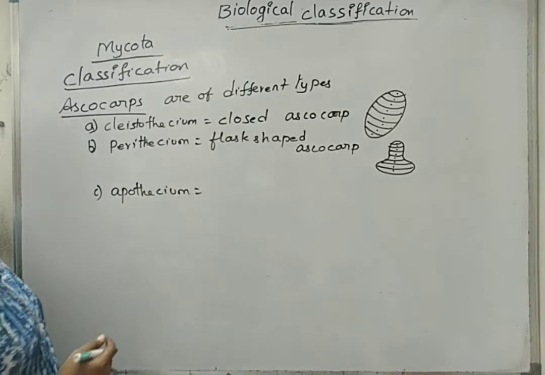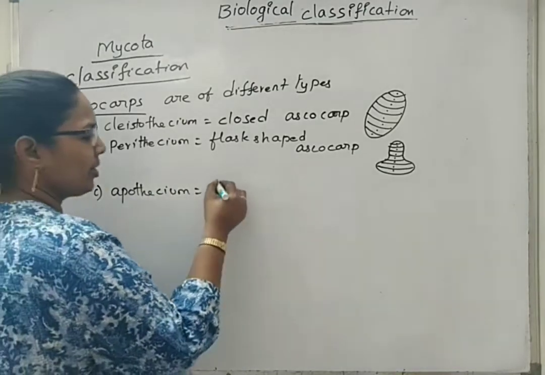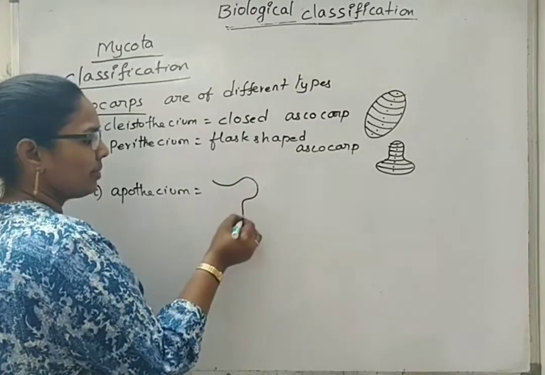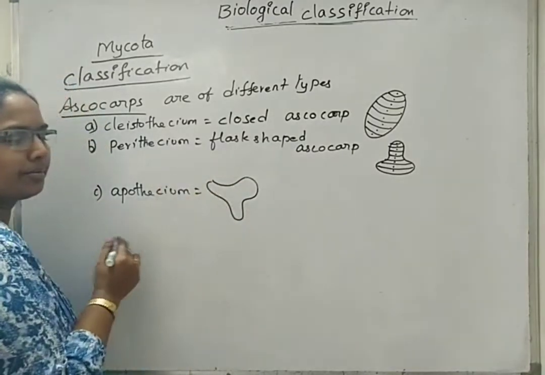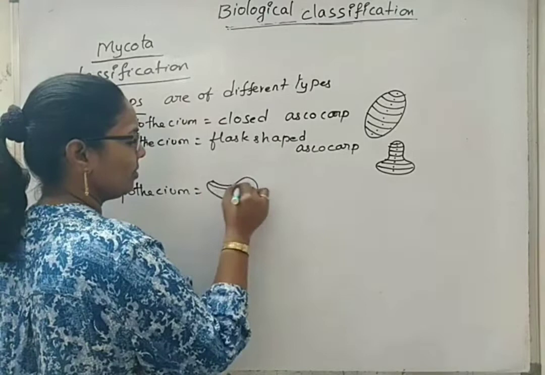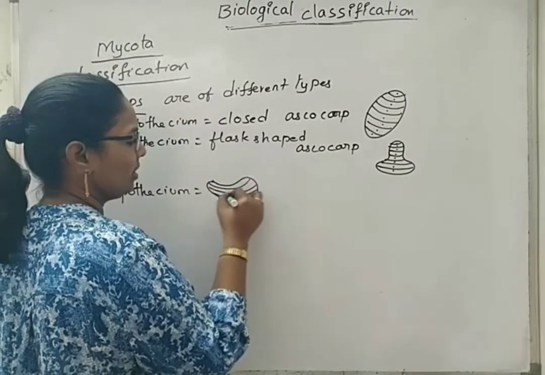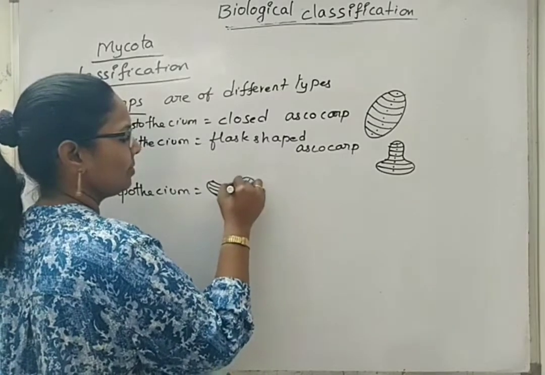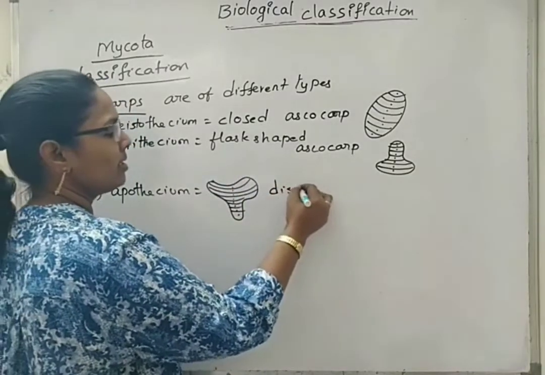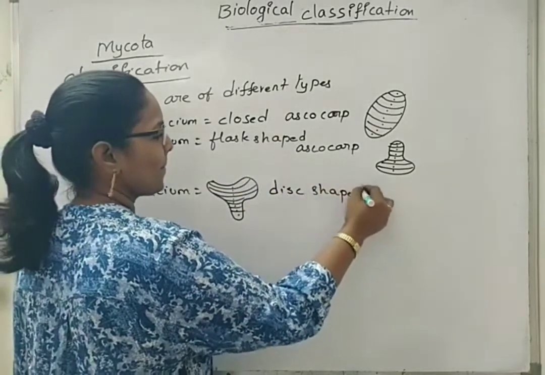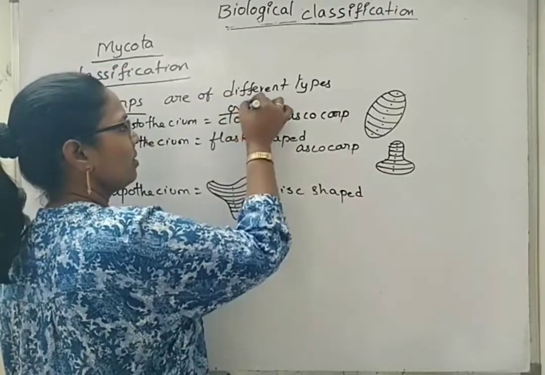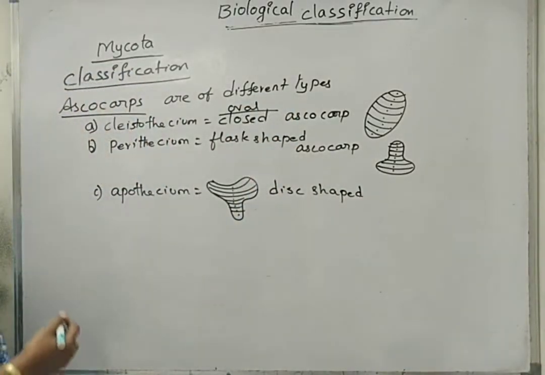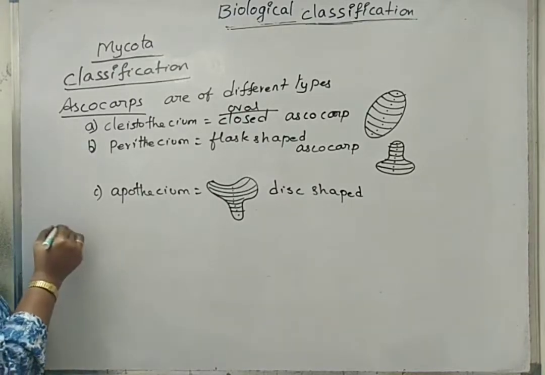Under apothecium, it is a disc shaped structure, like this. This is disc shaped. Next, an ascocarp has a cluster of 4 to 8 ascospores.